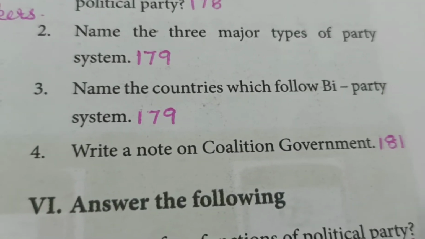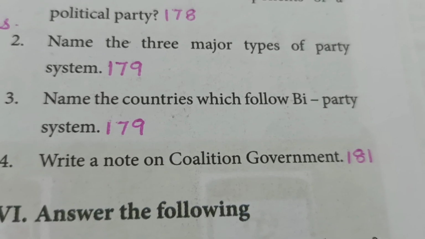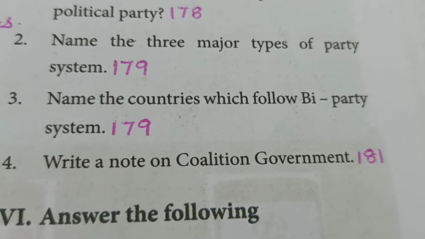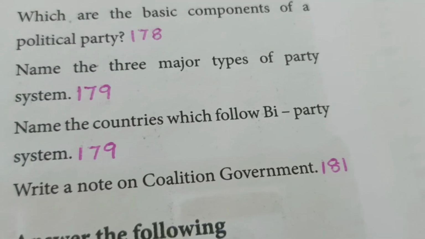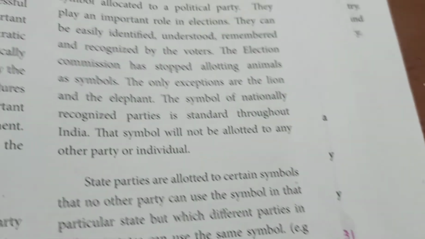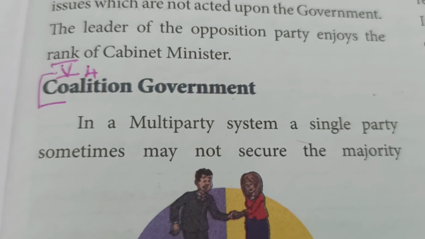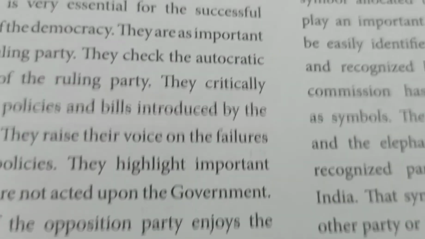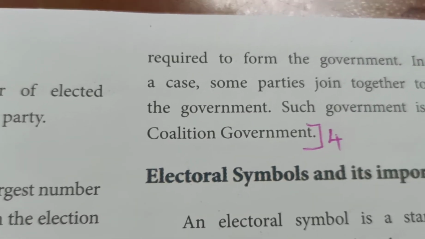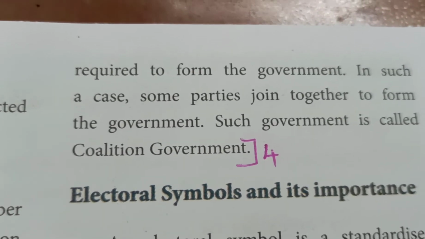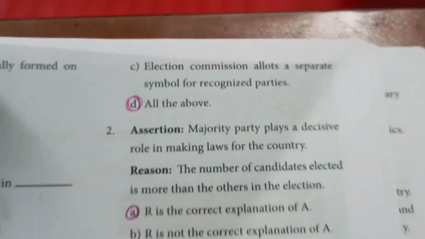Question number 4, write a note on coalition government. Coalition government. Page number 181. Here you have one separate side heading, coalition government. Coalition government means many political parties join together and form the government.